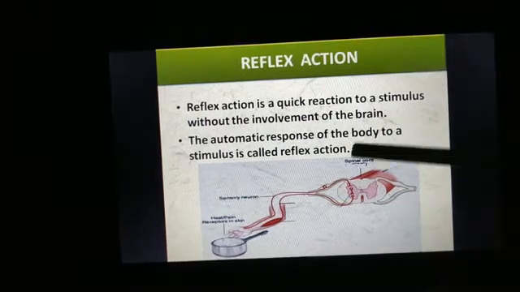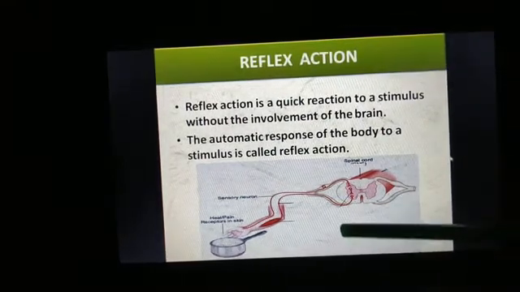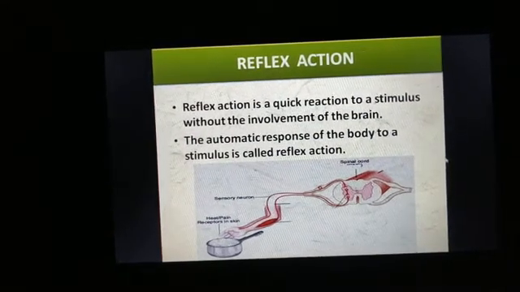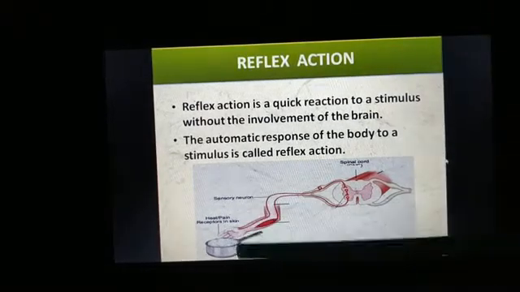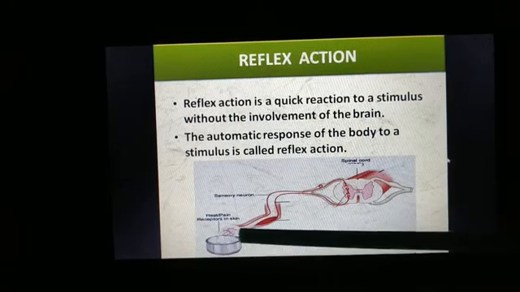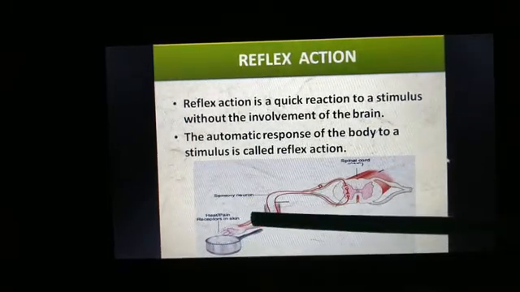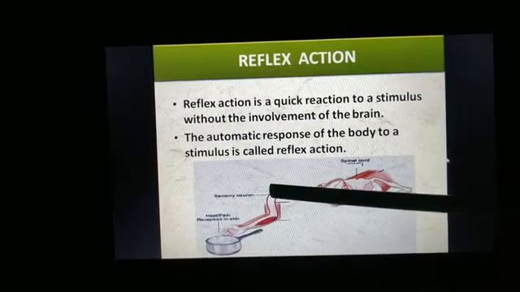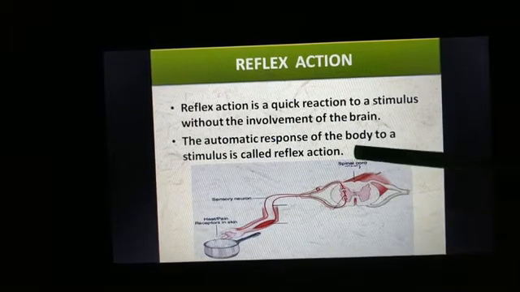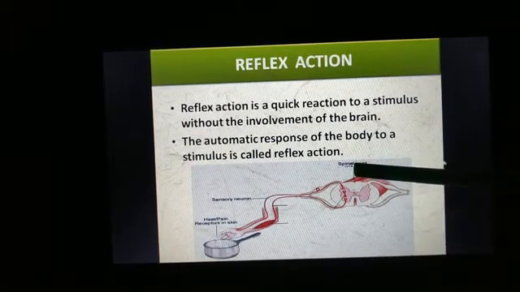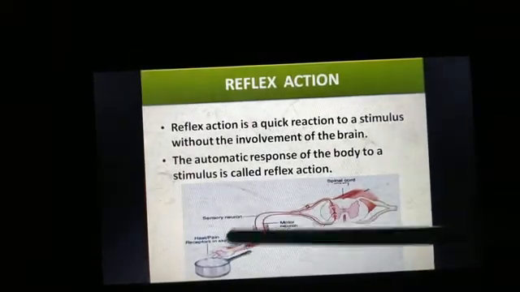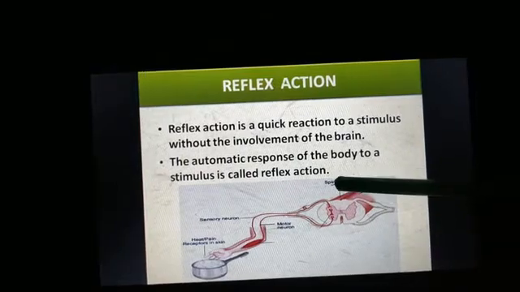So let's understand this with the help of an example. A very common example which you might have observed in your day-to-day life. Suppose you accidentally touch a hot pan. The sensory nerve will carry the message to the spinal cord. So the sensory nerve is carrying the message from here, from the skin, to the spinal cord.